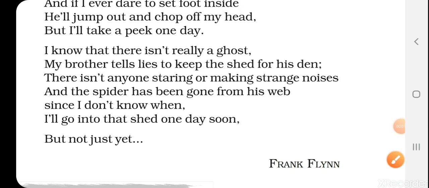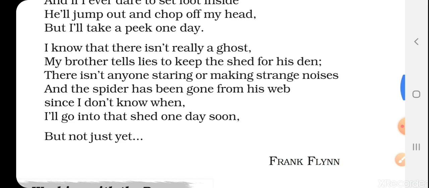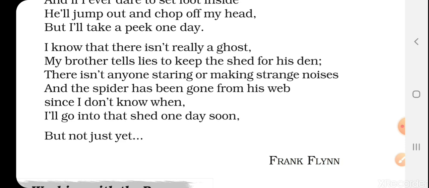So here the poet says that I know very well there is no ghost. कोई भी ghost नहीं है उसके अंदर. My brother lies to me. वो मुझसे झूठ बोलते हैं. मेरे जो भाई हैं वो मुझसे झूठ बोलते हैं because he doesn't want me to go inside the shed. क्योंकि वो नहीं चाहते कि मैं shed के अंदर जाऊँ. ठीक है. He wants to keep the shed for his den. वो उसे अपनी ही den बनाना चाहते हैं. ठीक है.